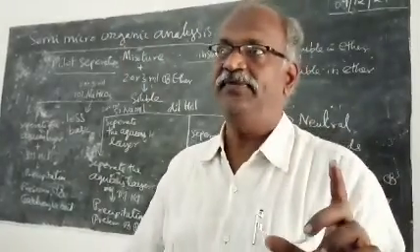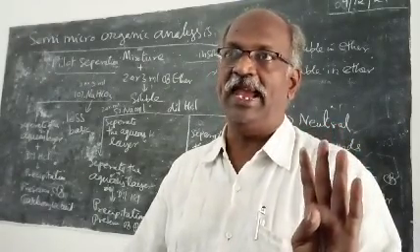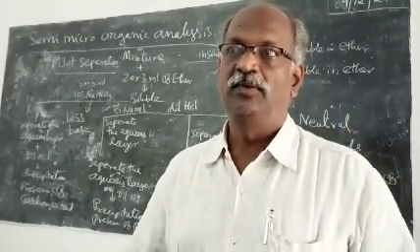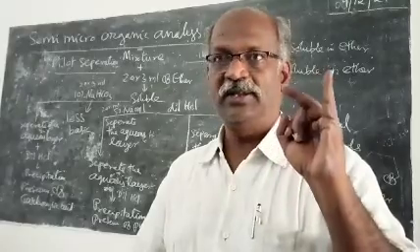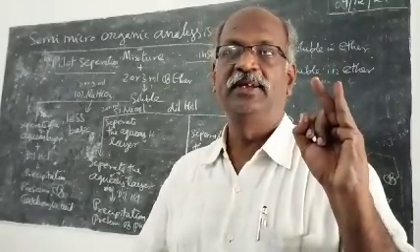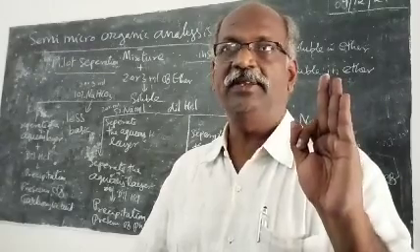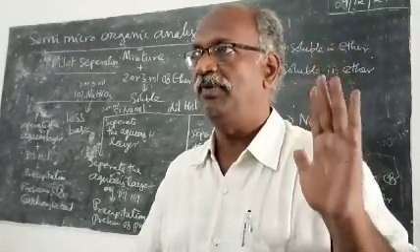Boys, please listen. In your organic mixture analysis, you are having 4 categories of compounds. One is ether insoluble, another one is carboxylic acids, another one is phenolic compounds, another one is amines, and the last one is neutral compounds.